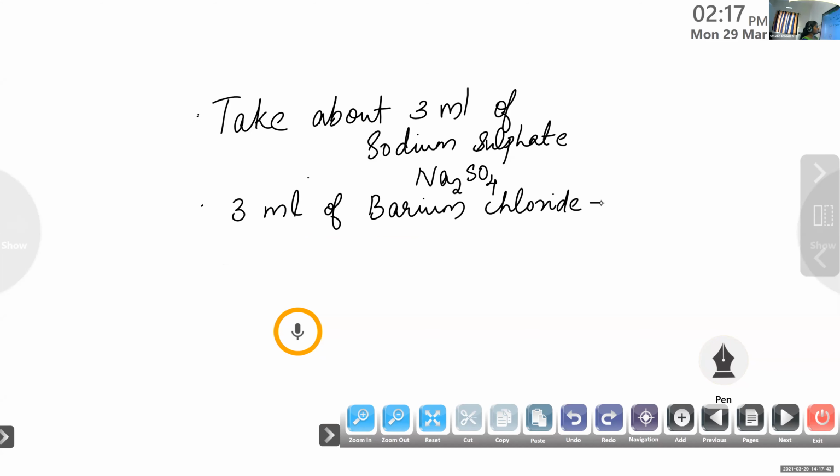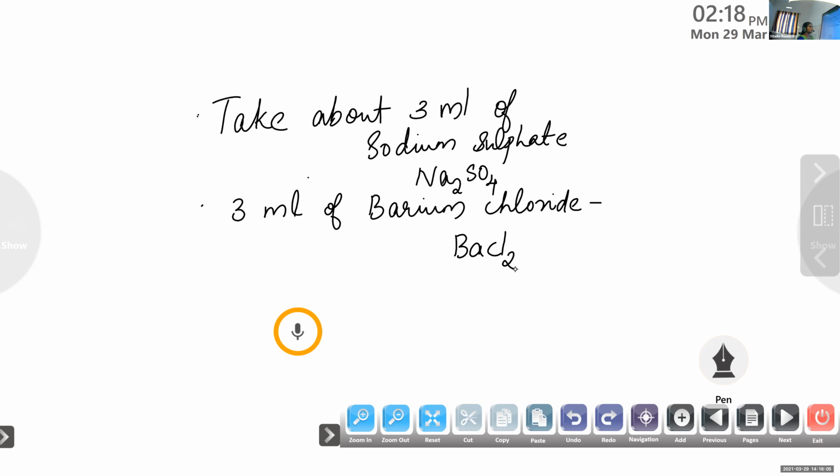What about the chemical formula of barium chloride? BaCl2. Okay, then continue. Mix the two solutions. What do you observe? It's just a simple activity.